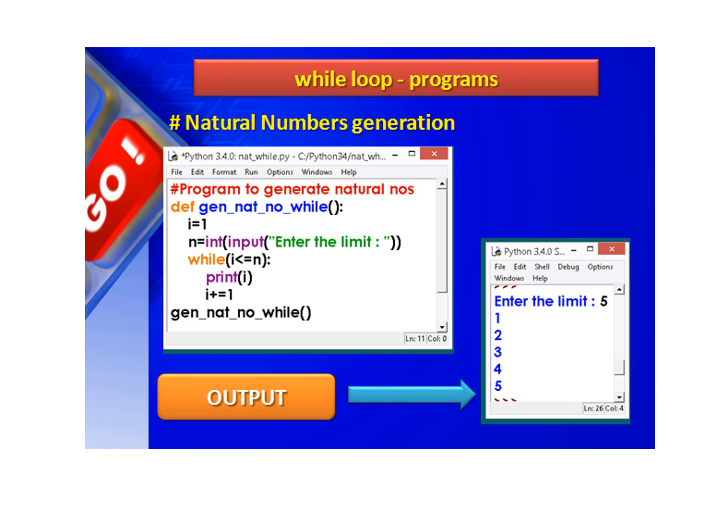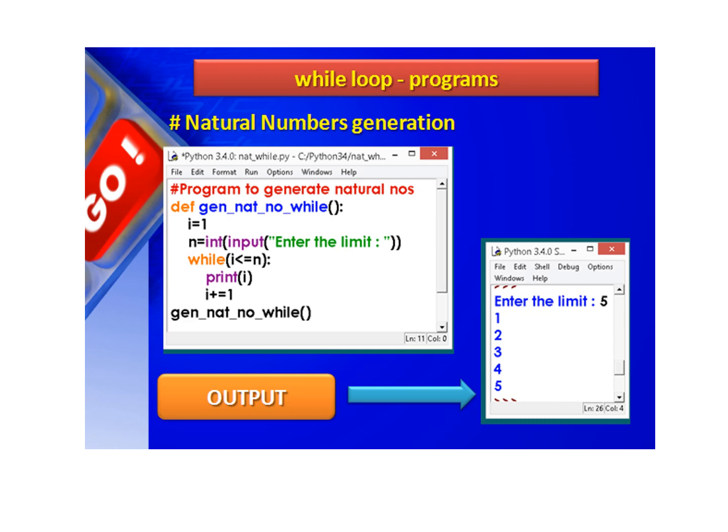Yes, we have given the equal to sign here, so 5 is less than or equal to 5. The condition is true. Now it will print the i value as 5. Again the i value is incremented by 1, and now i is 6. Now it comes back and checks the condition: 6 is less than or equal to 5. Here the condition is false. When the condition is false, it exits from the loop.